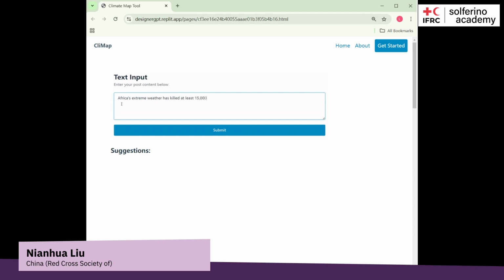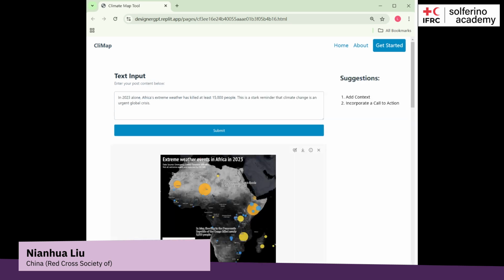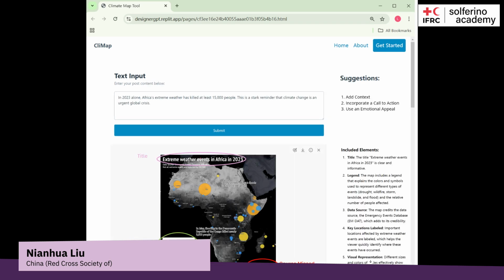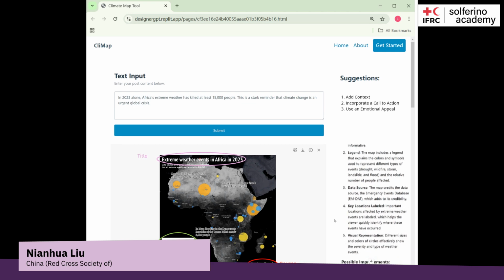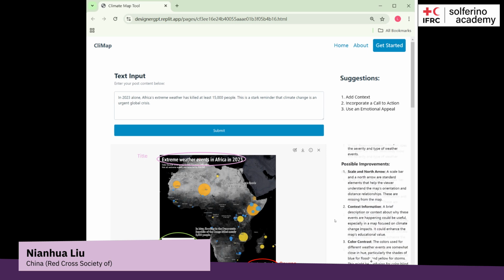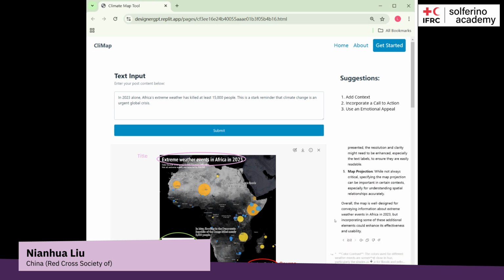First, users can enter the headlines. Our generative AI agent will provide suggestions for text adjustment to make the message clearer. Second, users can upload their map. The tool will analyze the map and automatically segment and classify the map elements, such as the title, legend, and colors. It then provides tailored suggestions, like adjusting the size or color of certain elements to enhance visibility and coherence, or adding the missed elements.